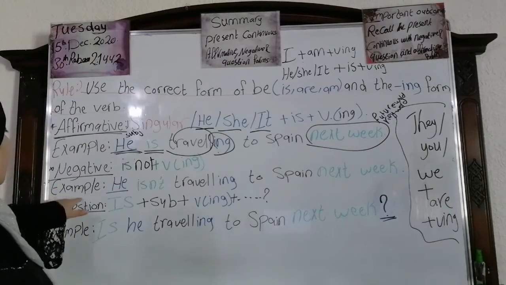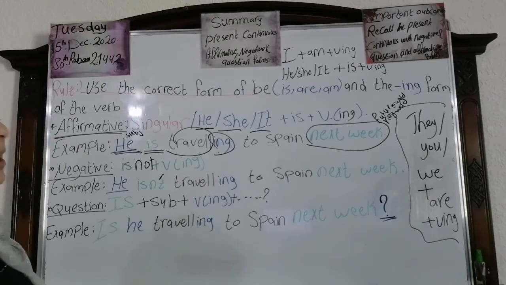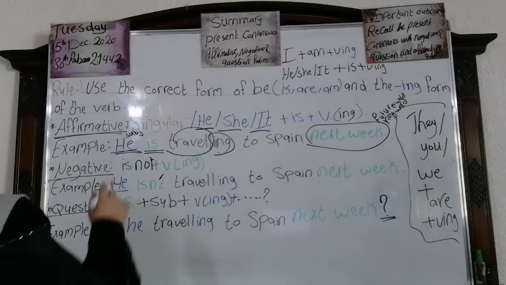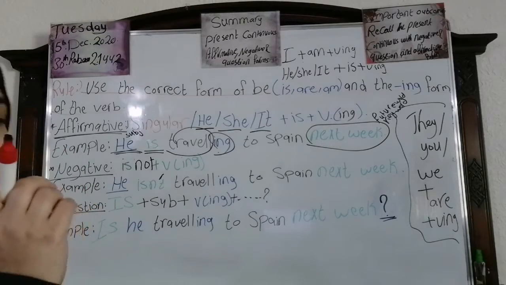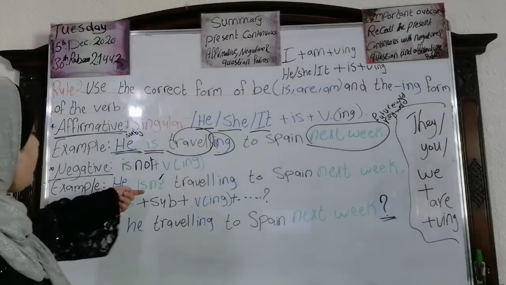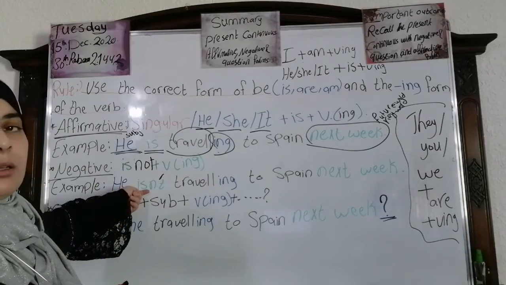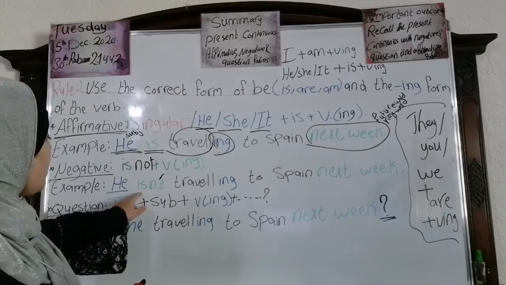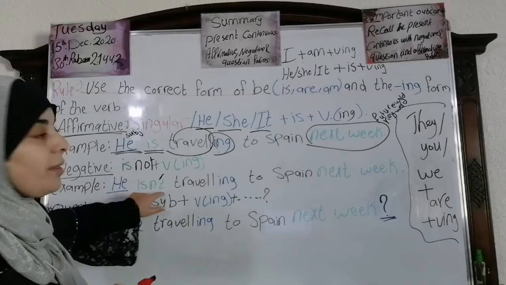We say he isn't traveling to Spain next week. He isn't. Where do I put the not? Where? I will give it to what? To the helping verb is or am or are. When I say I'm not traveling, I don't say he is traveling not. We put the not where? With the helping verb.